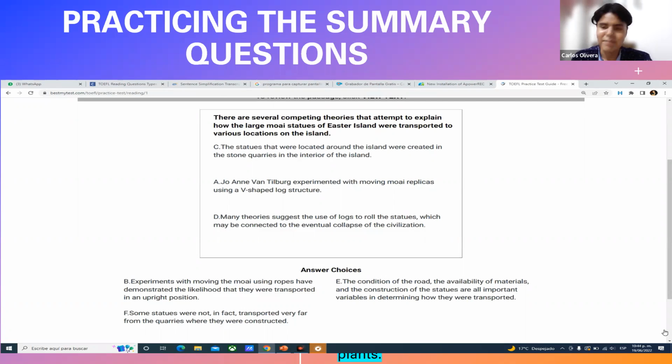Yeah, please, Araceli. So I remember that you mentioned that for the reading section, it was a suggestion, but you shouldn't be reading all the passage, so you can focus on answering the specific questions. Yes. But in this case, don't you think that maybe we can skip a paragraph that is important to answer this question? Yes.